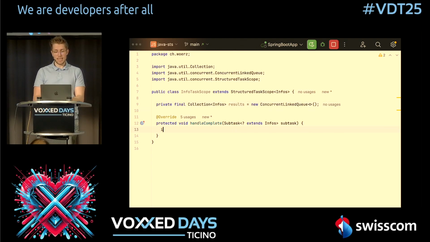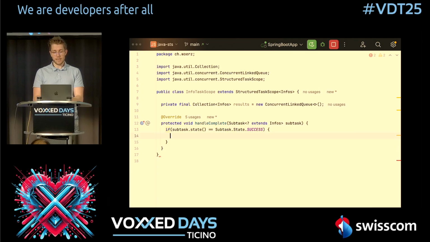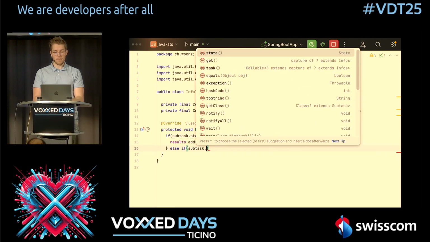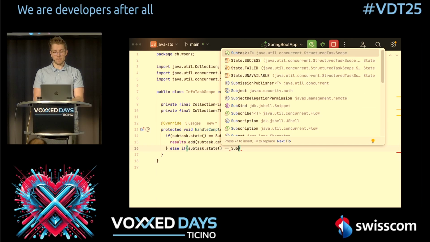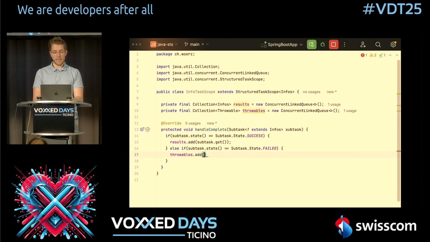Now, in here, we can say if subtask state equals state success. In this case, we call results.add, and we can call subtask.get, because we know a successful task has a get method we can call. Now, what we also can do is we can say we have a list of throwables, which we call throwables here, and we say else if subtask.state equals subtask state failed. In this case, we add it to the throwables by saying .add, and we say subtask.exception.